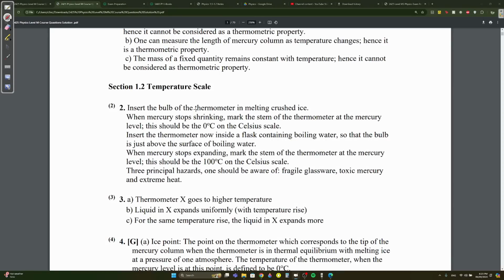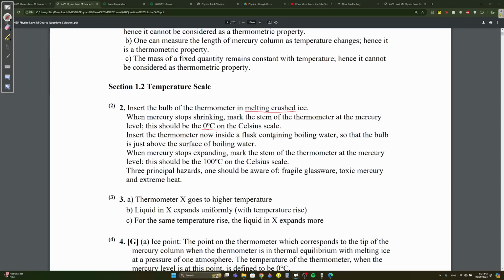Okay. Insert the bulb of the thermometer. Well, we need two things to calibrate a thermometer: the ice point and the steam point, right? How do we find the ice point? Step one: insert it in melting crushed ice. When mercury stops shrinking, mark the thermometer. In this case, how much will it be when it's with crushed ice? 0 degrees Celsius. Okay.